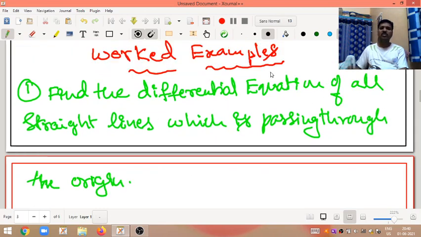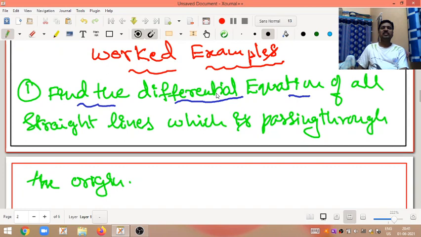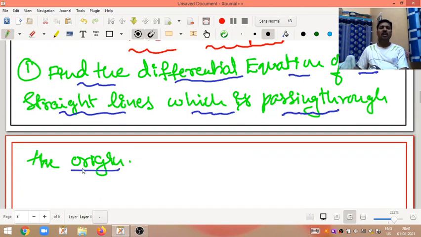Once again, the question: find the differential equation of all straight lines which are passing through the origin. All the straight lines which are passing through the origin, for that you have to find the differential equation. I hope you all understood this question. I will move on to the answer.